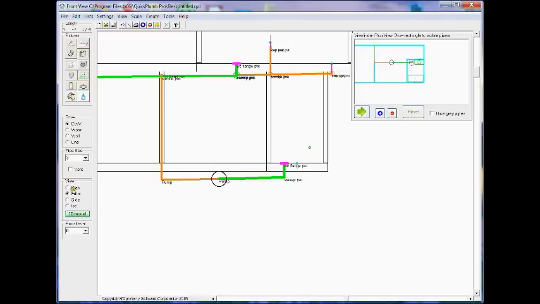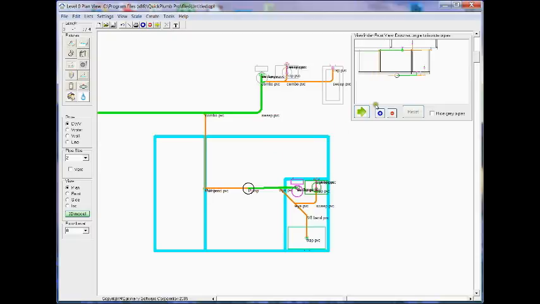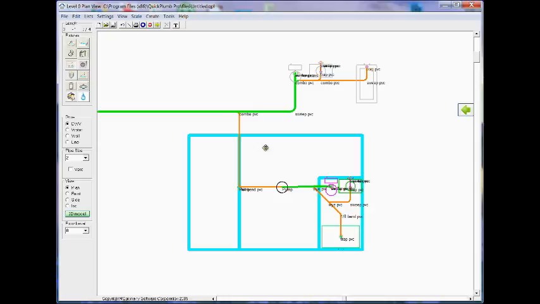And now I go back to plan view and I can connect the rest of my fixtures. So I'm going to run a 2 inch over to the shower. And another 2 inch over to the lavatory. And there it is. So let's take a look at the 3D view of that arrangement.